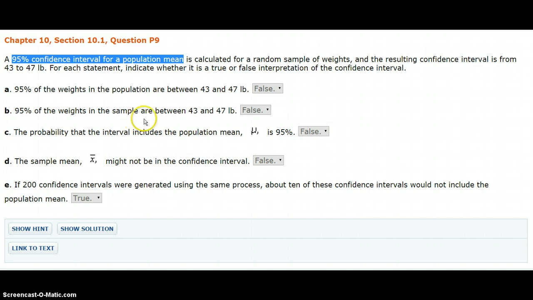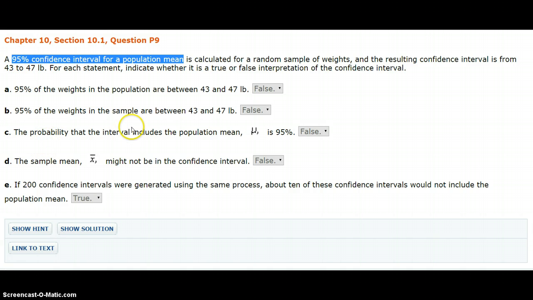95% of the weights in the sample, this is also false. So even though we do have access to the entire data of the sample, which we don't for the population, it's still not telling us about those individual ones. It's telling us as a whole for the specific statistic that we're calculating an interval, in this case, the population mean. So both A and B are talking about specific data points in the sample or population, and that's not what this is telling us.